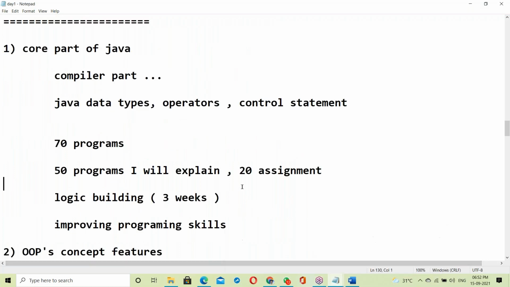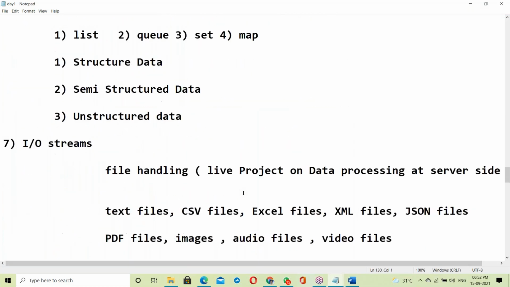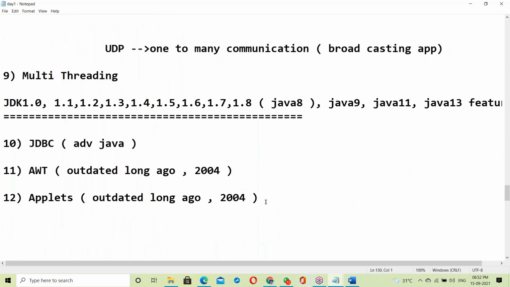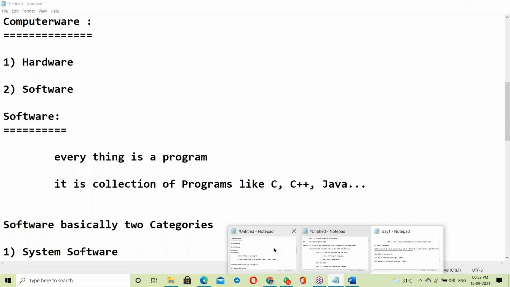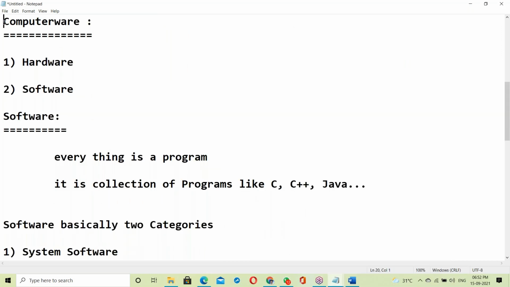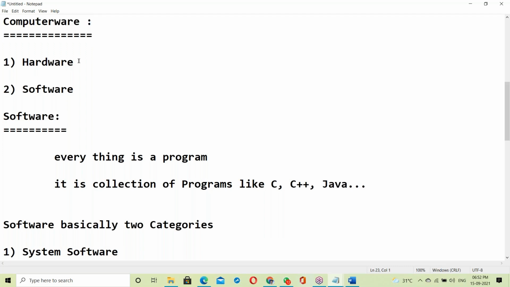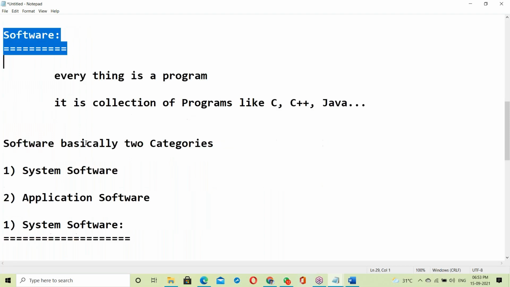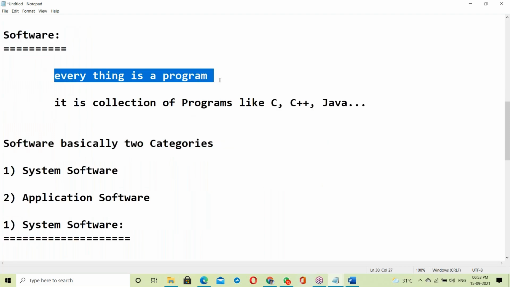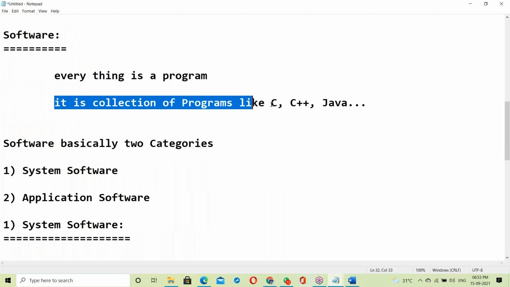Nothing was discussed yesterday, just the introduction to Java and the course contents. Today the actual class started, from the beginning. Computer awareness: even non-IT background people can understand. Hardware, next software. We are software engineers. So we started with software. In software, everything is a program, a collection of programs like C, C++, Java.